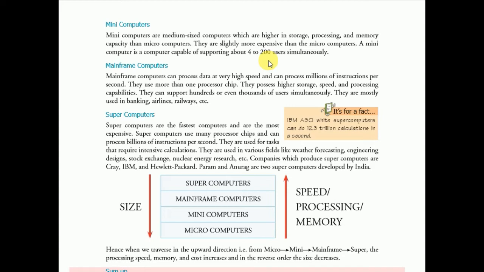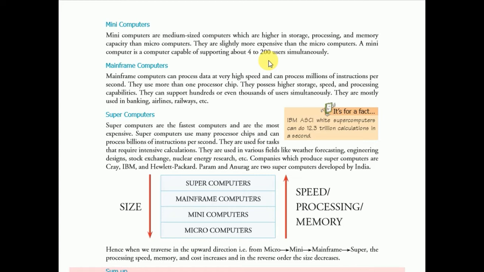Mini computer is like your laptop computers, which are higher in storage. The capacity of the storage is very high. Processing is also high, and the memory capacity is also high than microcomputers. They are slightly more expensive, but the mini computers are more expensive than a desktop computer or microcomputer. And a mini computer is capable of supporting about 4 to 200 users simultaneously. They can contain 4 to 200 users.